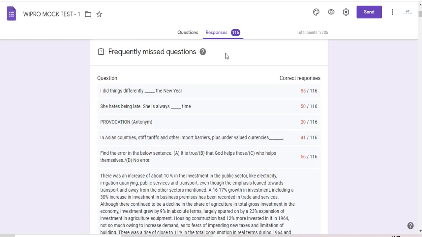Okay. Now let us start with English or verbal. Now I am showing you frequently missed questions. Missed questions means questions with less than 50% correct response rate. That means out of the 116 responses I have received, only 55 of them have written this right. Only 55. Second question, only 50, and this antonym, only 20 have written right out of 116, and this only 41, likewise.